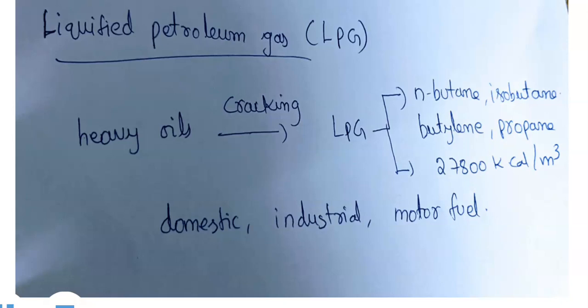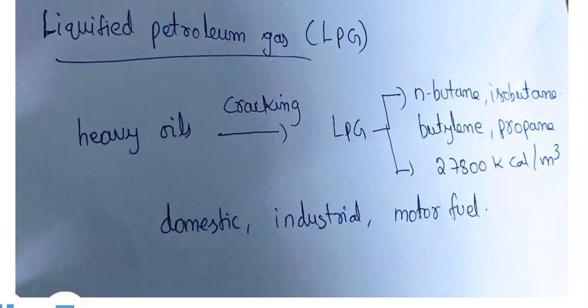Before the usage of this natural gas, we have to remove some impurities present in it, such as water, dust, sulfides, carbon dioxide, nitrogen, butane, propane, etc. The composition of natural gas is methane 70 to 90%, ethane 5 to 10%, and hydrogen 3%, and the remaining percentage is a mixture of carbon dioxide and carbon monoxide. It is used as a domestic fuel, in the manufacture of a large number of chemicals, and as a raw material for the manufacture of carbon black and hydrogen.